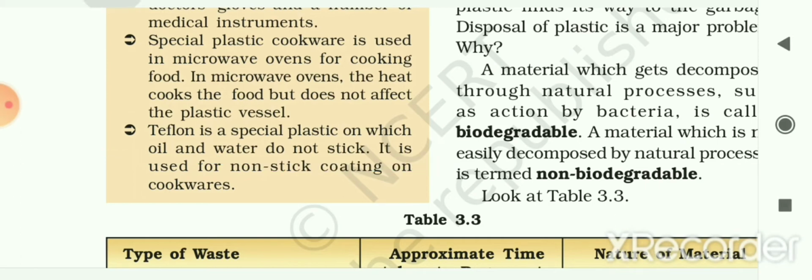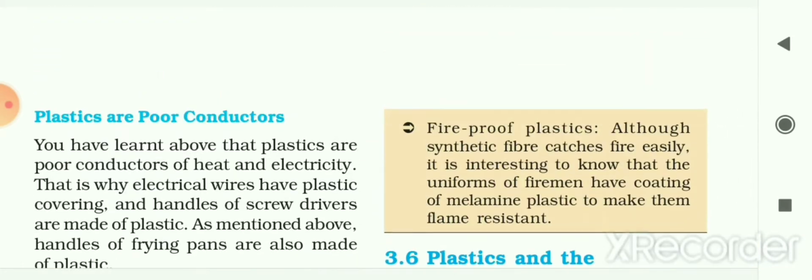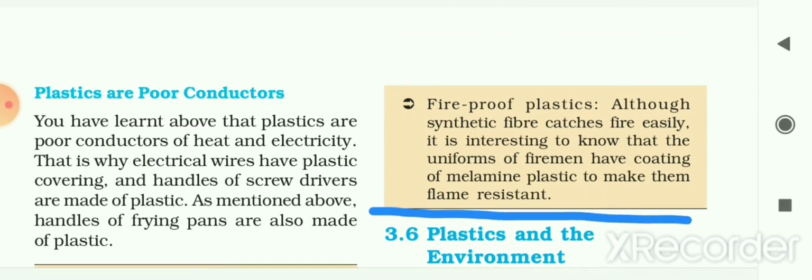Then another use is also given to you, that is Teflon. It is a kind of plastic. Teflon is a special plastic on which oil and water do not stick. So we are using it for non-stick coating of cookware. If you find non-stick cookware, the upper layer of that cookware is made of this kind of plastic, Teflon. The next is also given to you here, fireproof plastics.